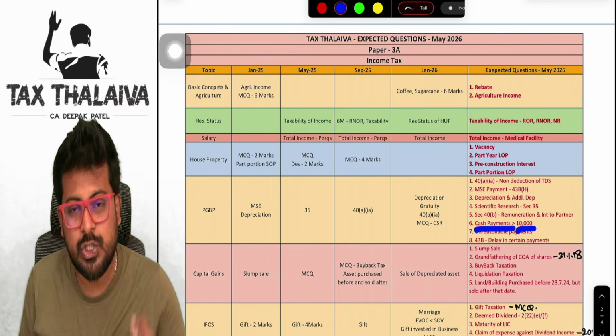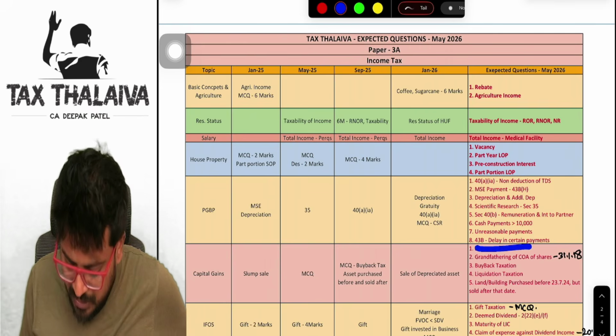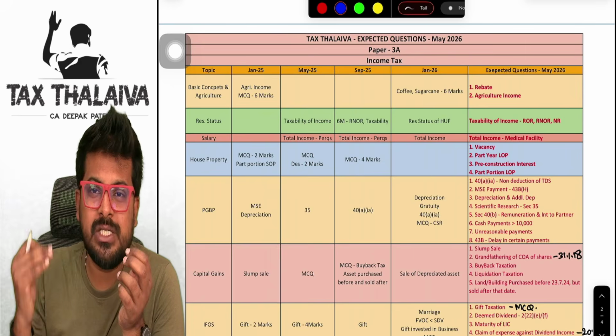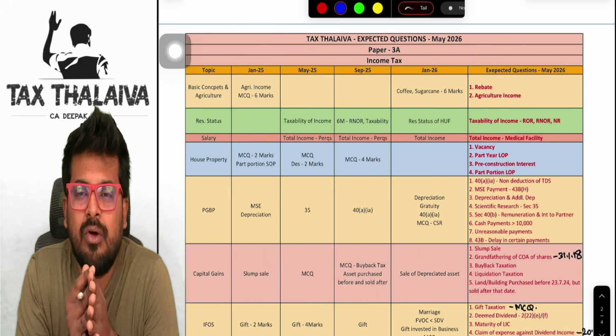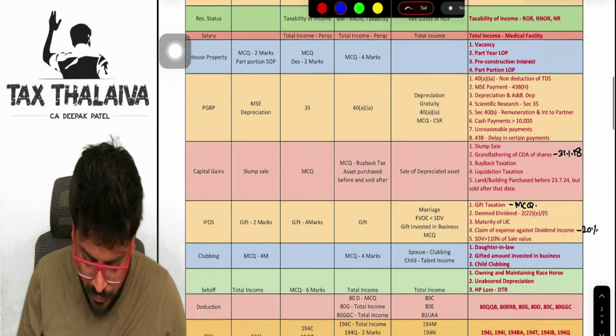Now coming to cash payments of more than 10,000, unreasonable payments made to brother, sister, like that. And 43B, there are certain payments which, if you delay beyond the due date of filing the return, will be disallowed. These areas, please do check before you go for examination.